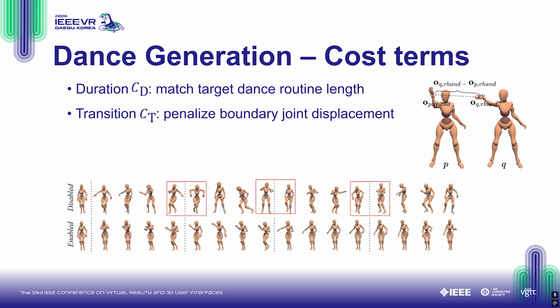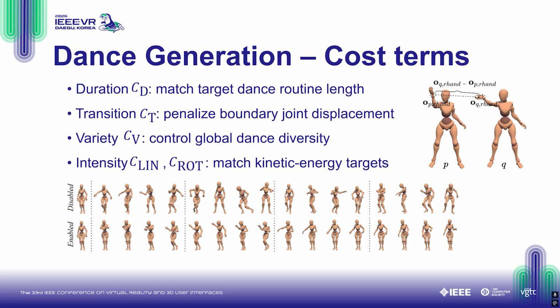As shown in the figures, when the transition term is disabled, the generated dance tends to be jumpy, which prevented participants from completing the movement and consequently confounded both heart rate and dynamic time warping distance measurements. Variety cost controls global diversity across the routine. Higher diversity typically reduces repetition and increases cognitive load. Intensity is modeled via translational and rotational kinetic energy, providing an interpretable kinematics-based proxy for physical exertion.